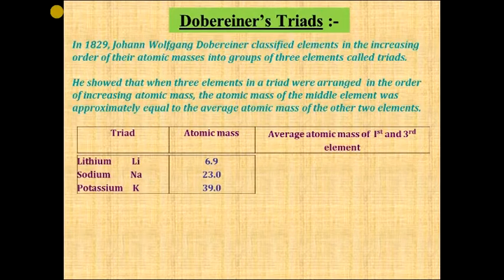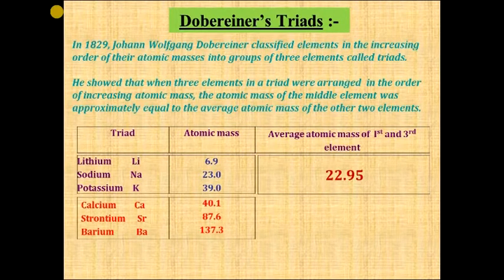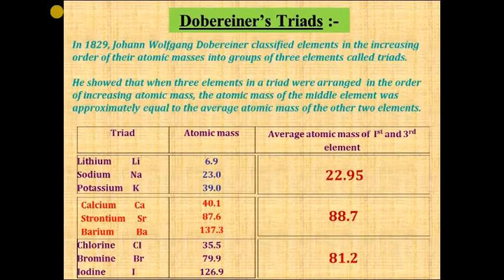Take lithium, sodium and potassium having atomic mass 6.9, 23 and 39 respectively. Now let us see the average atomic mass of the first element, that is lithium, and the third element, that is potassium. It must come around 23. The atomic mass of sodium, let us see, is 22.95, approximately equal to 23. Similarly, he made two more triads satisfying his condition, but there were some limitations in his classification.